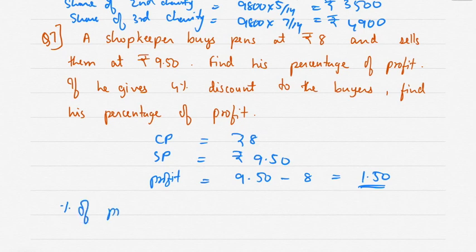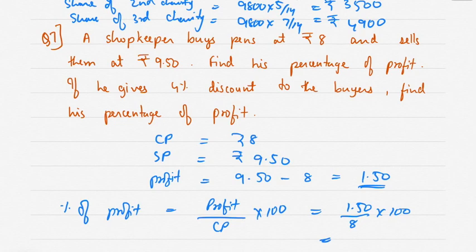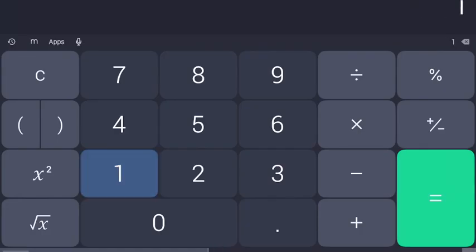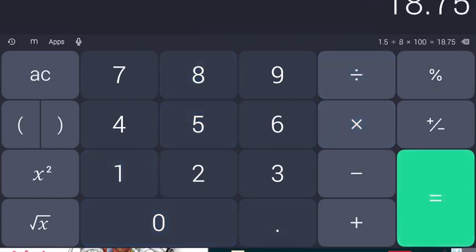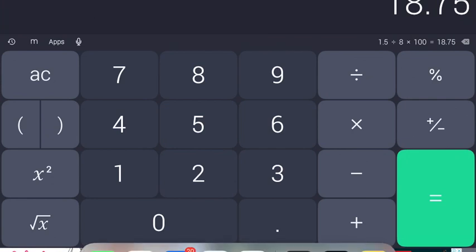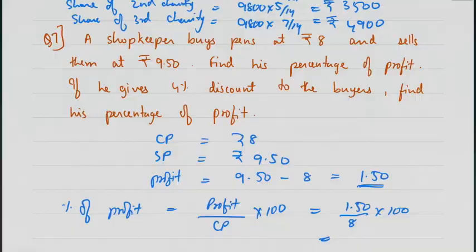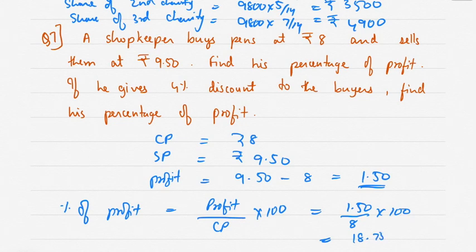Find the percentage of profit. So percentage of profit is equal to profit upon cost price into 100. So 1.50 divided by 8 into 100. It comes to 18.75%.